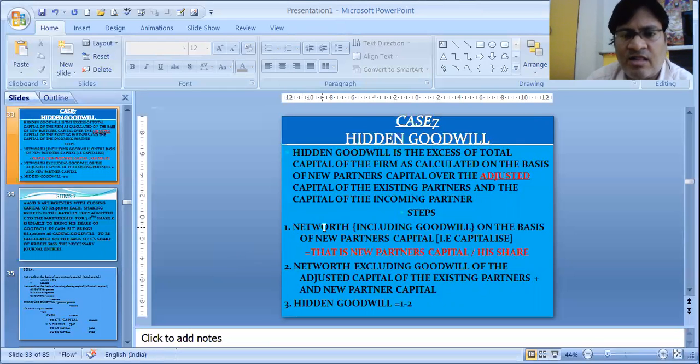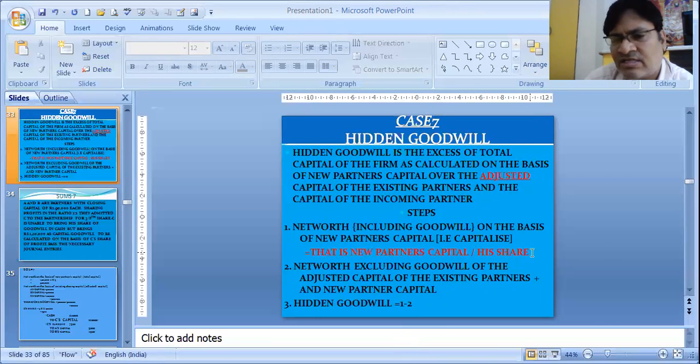First of all, step 1 is to calculate the net worth, the entire capital of the business, including whatever goodwill is, on the basis of new partner's capital. That means we have to capitalize the new partner's share. Suppose he is bringing 10,000 and he is coming for 1/10 ratio. So the capitalized value will be 10 by 1 into 10,000. That is 1 lakh. New partner's capital by his share, we will be able to get the capitalized value.